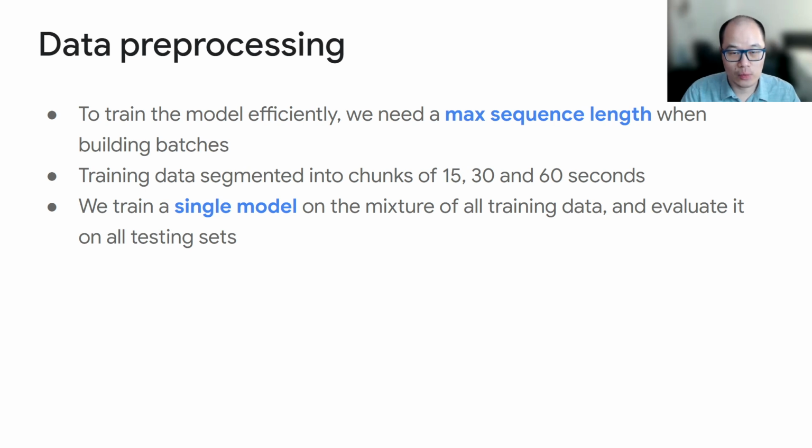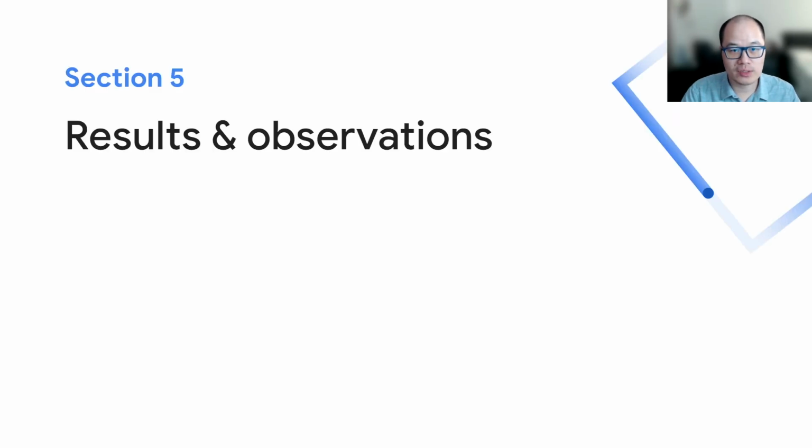During training, we need to train on batches efficiently, so we segment all of our training data into chunks of 15, 30, and 60 seconds. We only train a single model on the mixture of all training datasets and evaluate it on all testing sets. I will show the experimental results next.